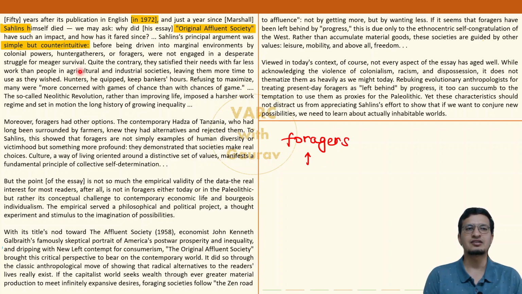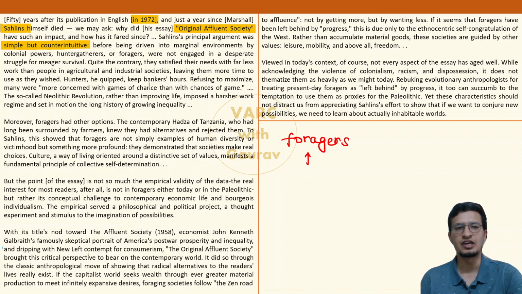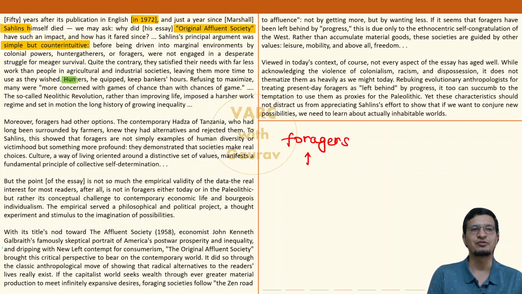Okay? He says that in agriculture and industrial societies like us, common citizens keep on laboring day and night to fulfill basic needs, while on the other hand, foragers are like, घूम लिए, थोड़ा बहुत खाना खा लिया, जो मिला कुदरत में, life is sorted. They don't want anything more than that. ठीक है? The hunters' equipped, keep bankers' hours. This is an amazing way to write. Okay, a bit of fun also.